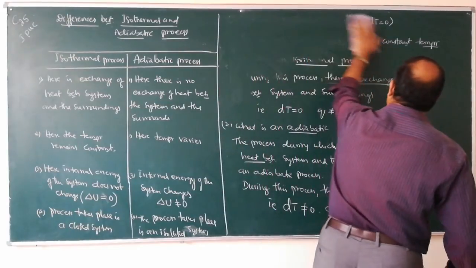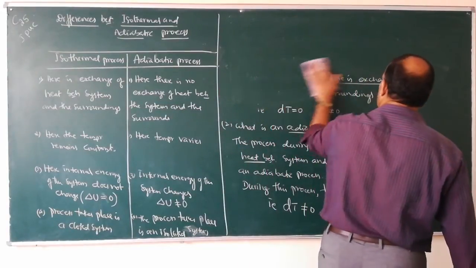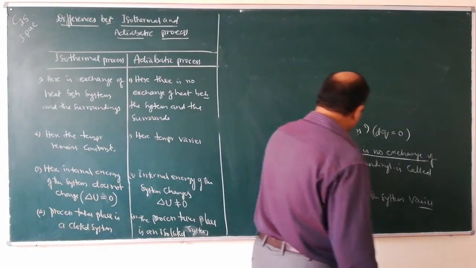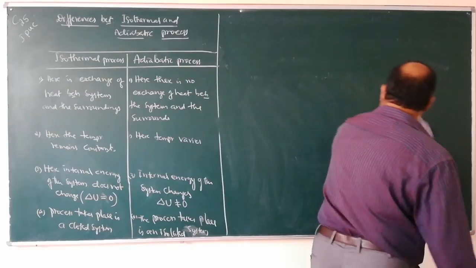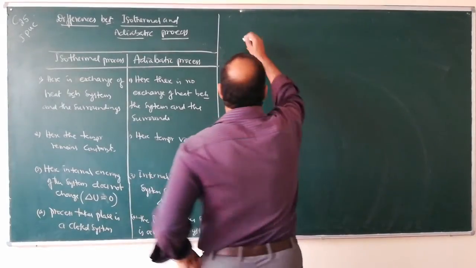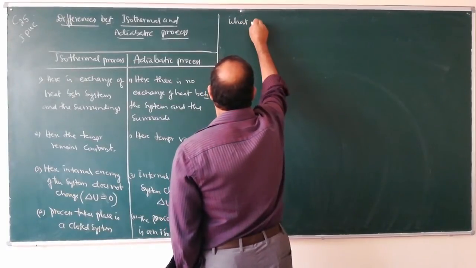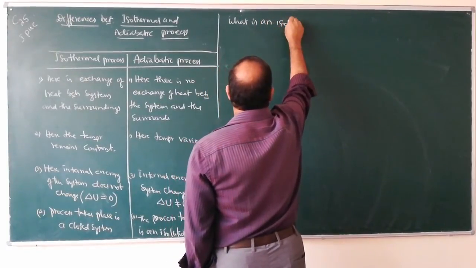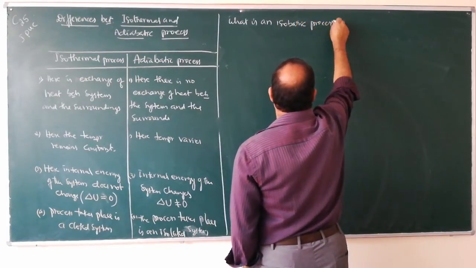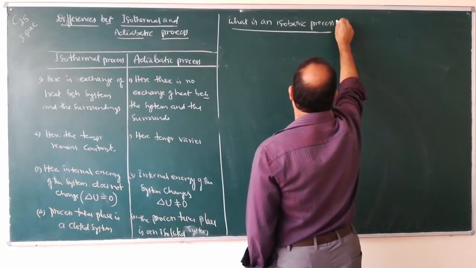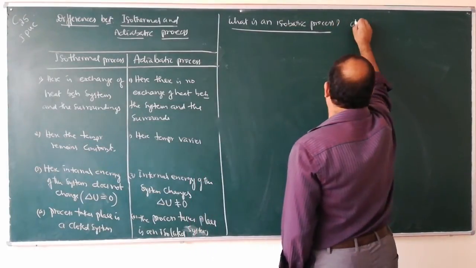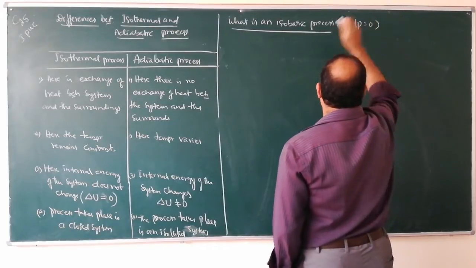Now we will study what is an isobaric process and isochoric process. So what is an isobaric process? Here the change in pressure dP is equal to 0.